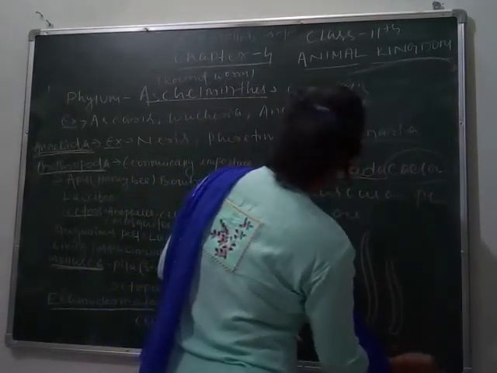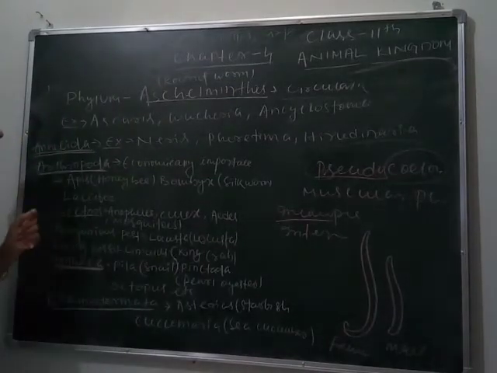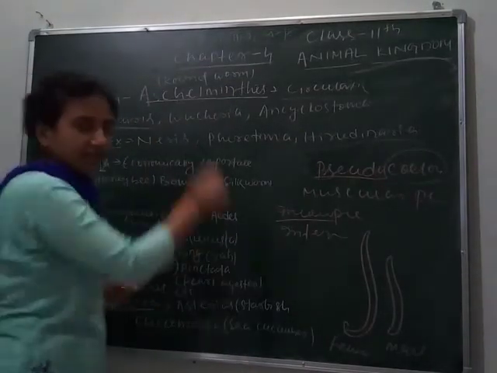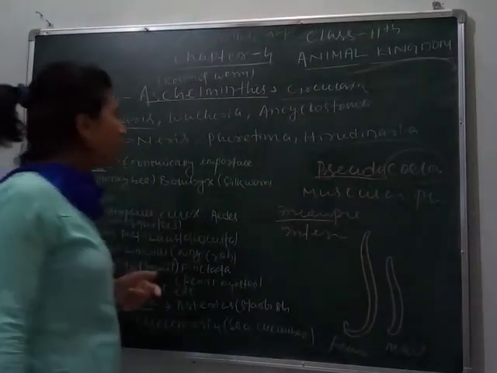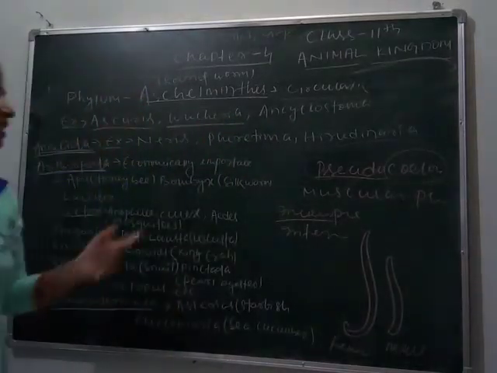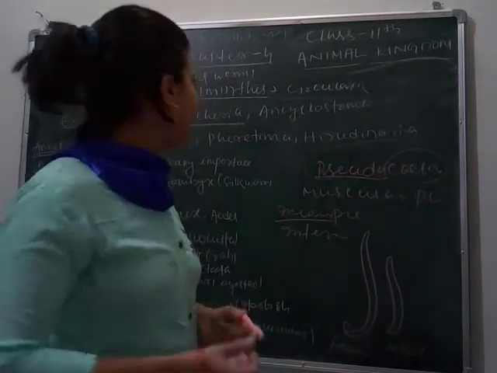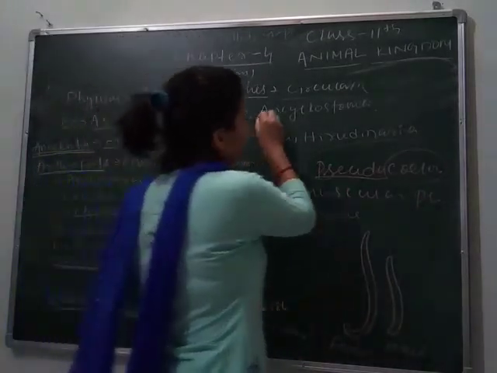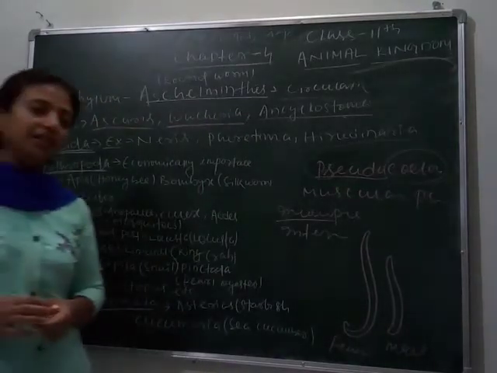This is the distinct feature of Aschelminthes. The examples are Ascaris, which causes ascariasis, a disease that affects the intestine of human beings. Then Wuchereria. Wuchereria has 3 different species, which you will study later: Wuchereria bancrofti, Wuchereria malayi, and Ancylostoma. So these are the examples of phylum Aschelminthes.